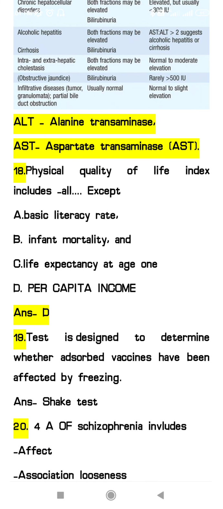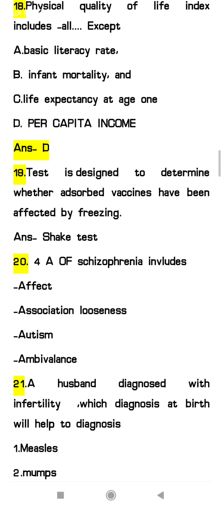Physical quality of life index includes all except: A. basic literacy rate, B. infant mortality rate, C. life expectancy at age 1, D. per capita income. So the answer will be per capita income.